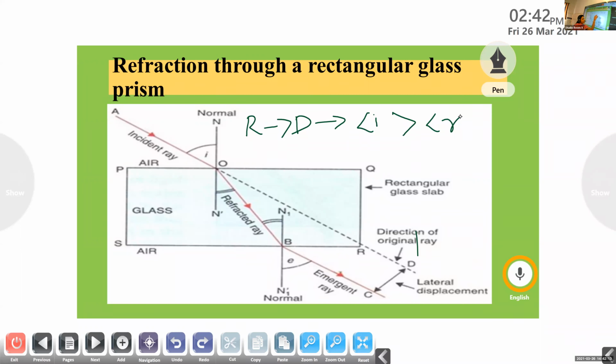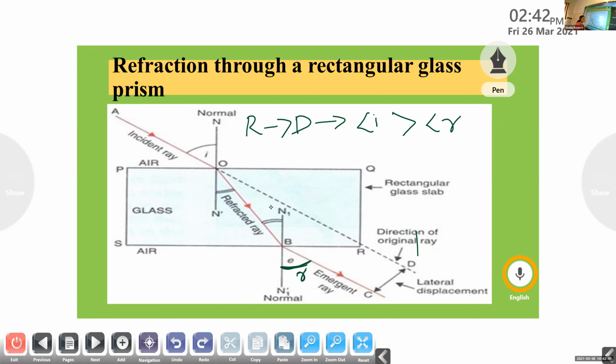Along with that, you can note this point also. Here, the angle of incidence is greater than the angle of refraction. Clear? Now, in this case, here also you can consider it as the angle of refraction. Here the angle of incidence.